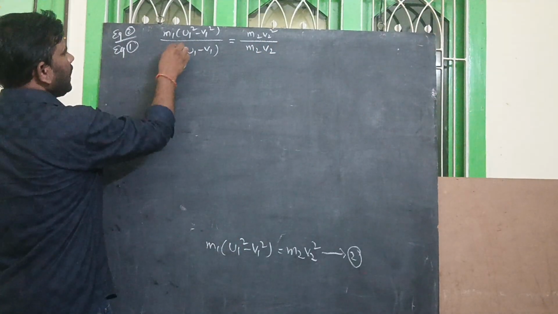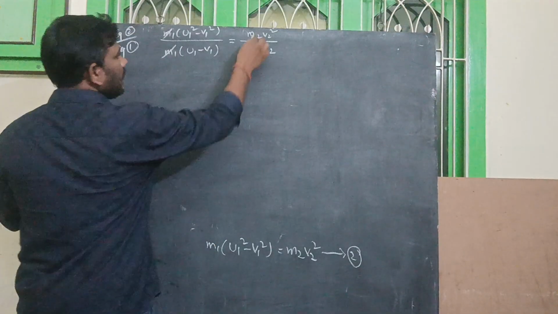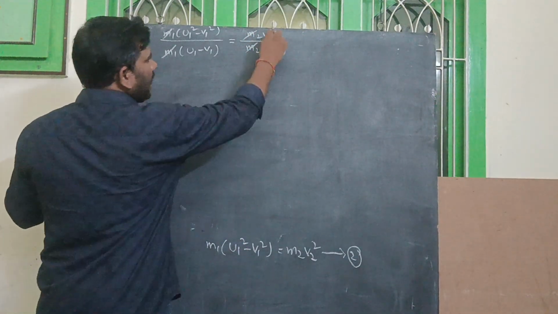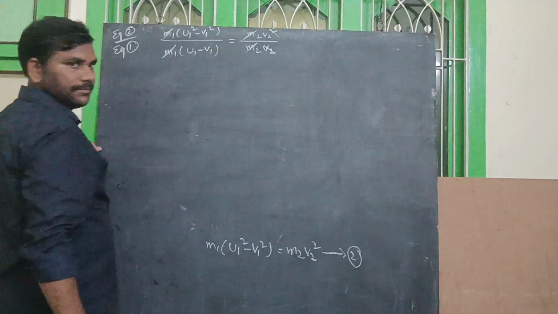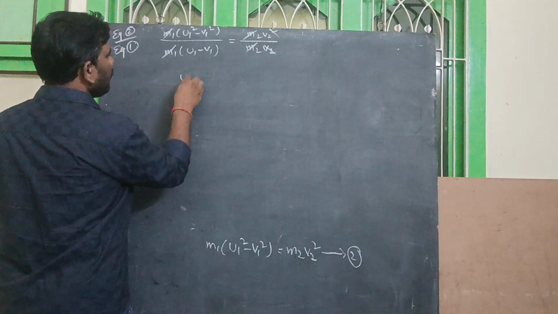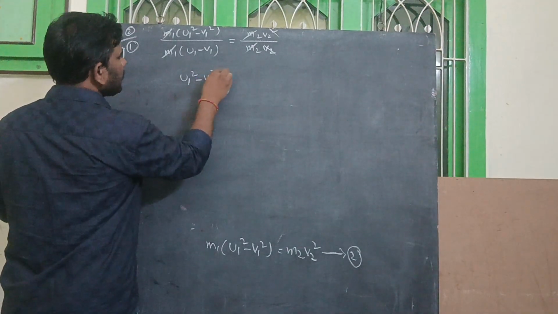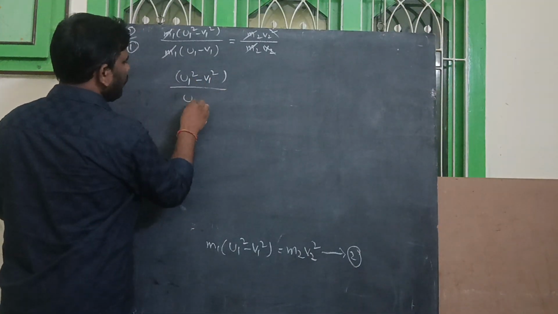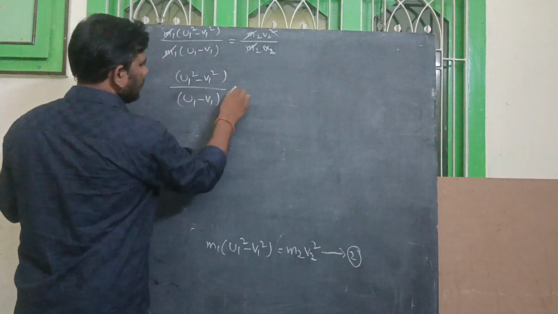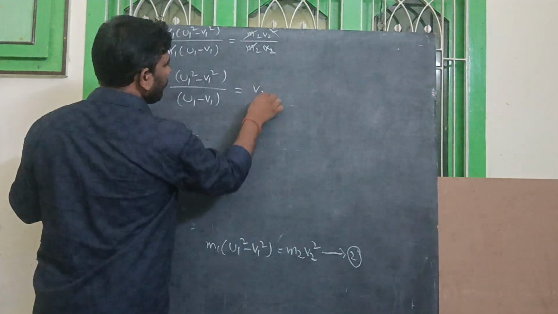So we can observe here that m1 m1 cancel, m2 m2 cancel, and v2 square with v2 cancels. What is the remaining one? u1 square minus v1 square by u1 minus v1 is equal to v2.